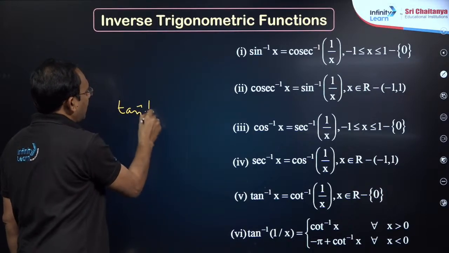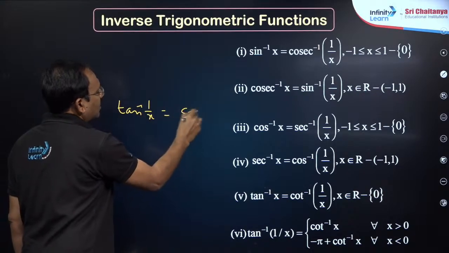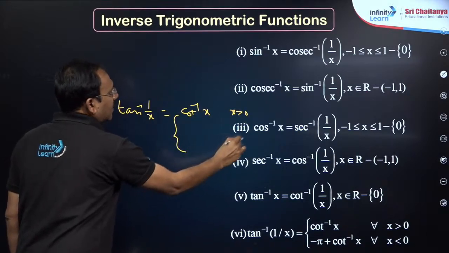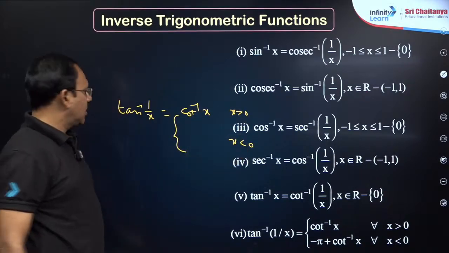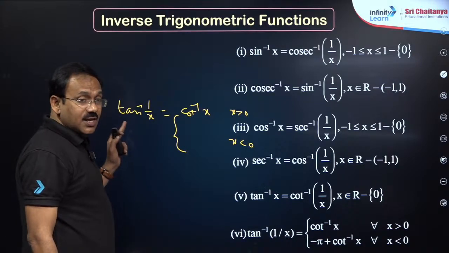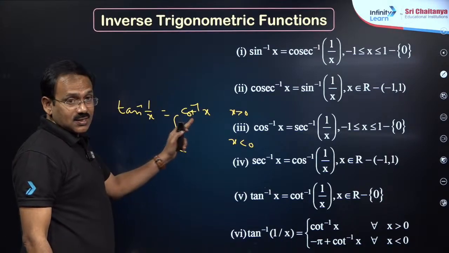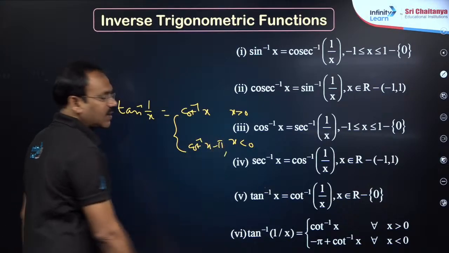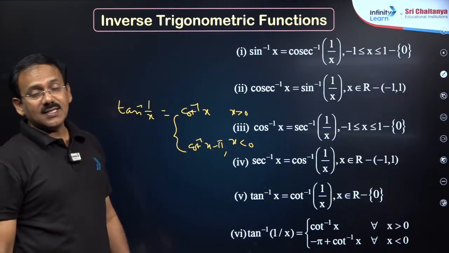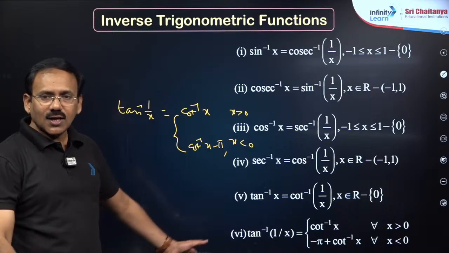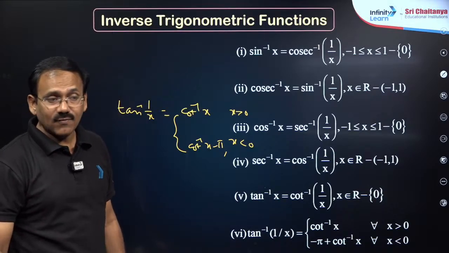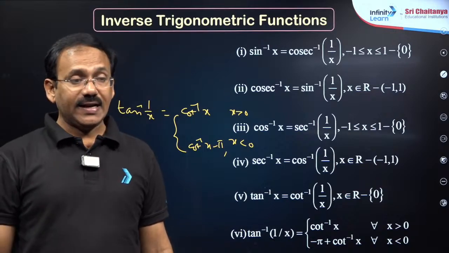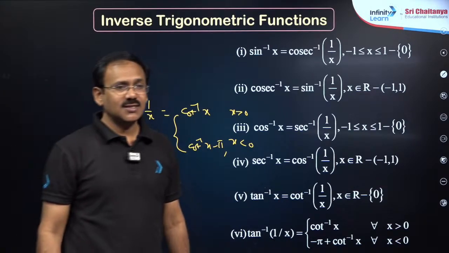Tan inverse 1 by x, you cannot write as cot inverse x as usual. If x is positive, fine, but if x is negative, my dear friends, you just put x as minus 1, this gives minus pi by 4, this is 3 pi by 4. So cot inverse x minus pi you will get. So when 1 by x is converted into x, in all the other trigonometric ratio cases you can write comfortably, but not in the case of tan inverse x. Right, dear students? Got my point?